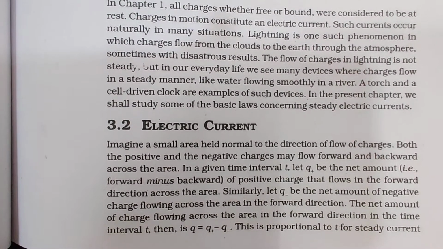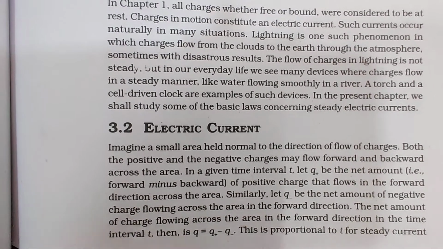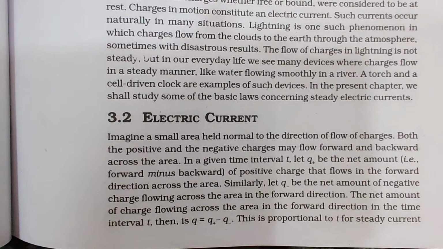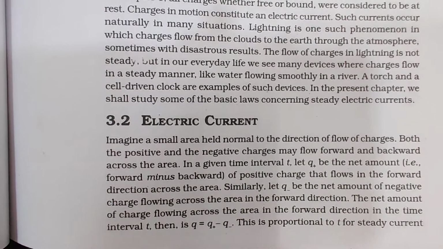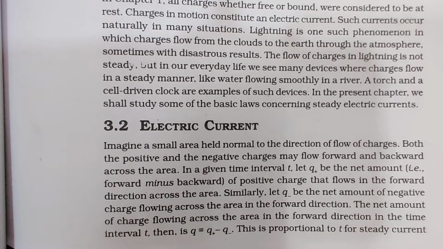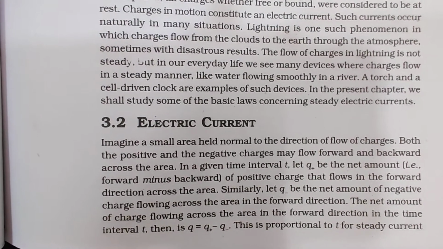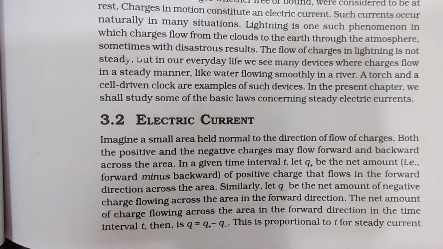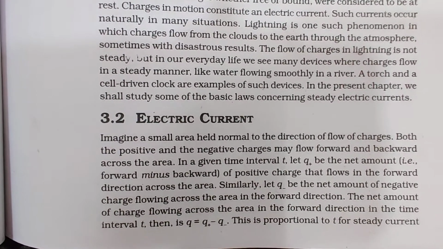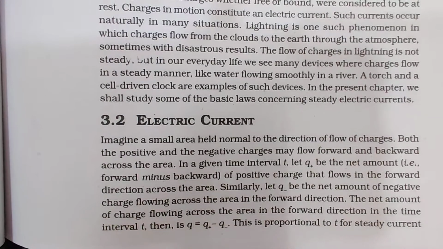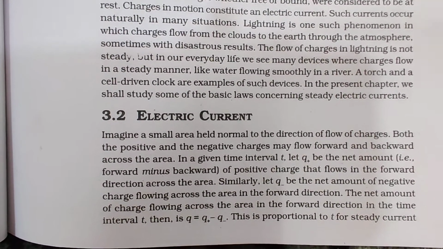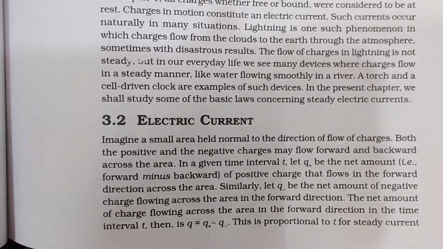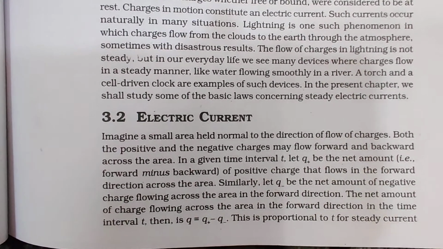3.2 Electric current. Imagine a small area held normal to the direction of flow of charges. Both the positive and the negative charges may flow forward and backward across the area. In a given time interval t, let q positive be the net amount, that is, forward minus backward, of positive charge that flows in the forward direction across the area. Similarly, let q negative be the net amount of negative charge flowing across the area in the forward direction.